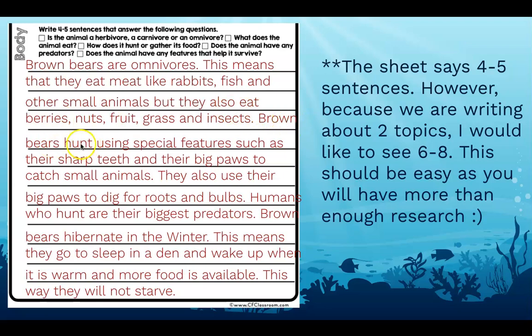Brown bears hunt using special features such as their sharp teeth and their big paws to catch small animals. They also use their big paws to dig for roots and bulbs. So this tells me how they hunt and features of their body that they use. Humans who hunt are their biggest predators. So I've talked about things that could cause danger and cause the bears to have to look for ways to survive, okay?